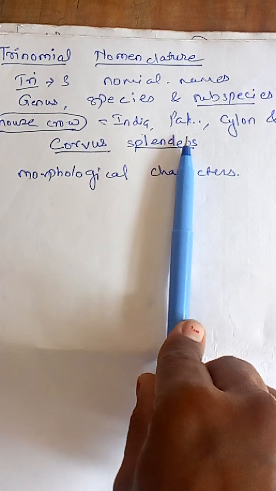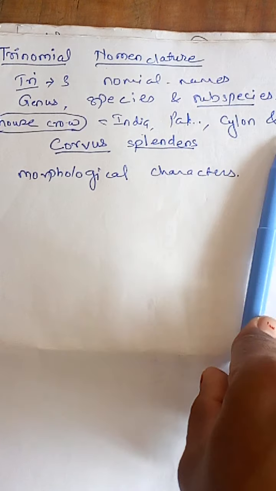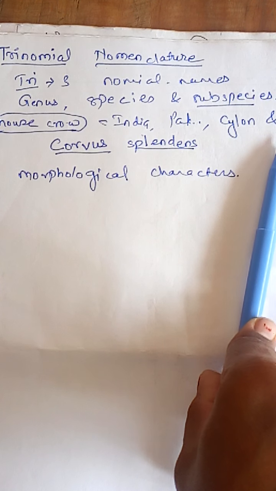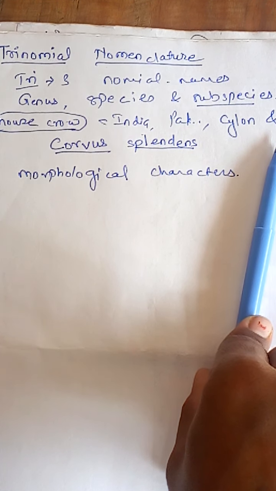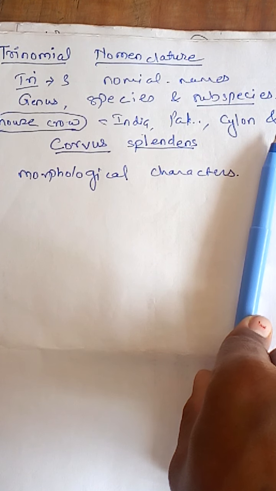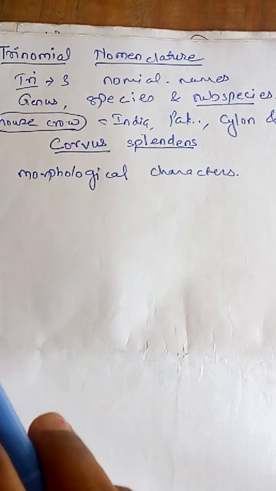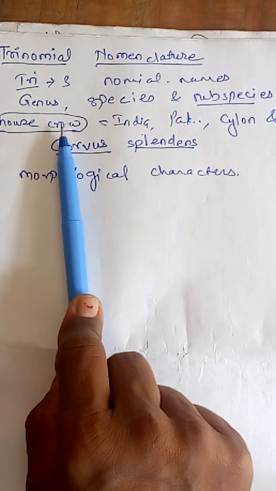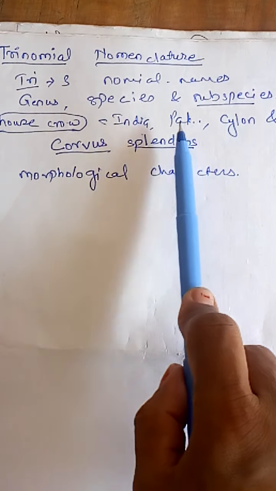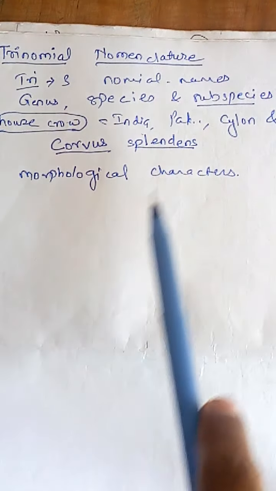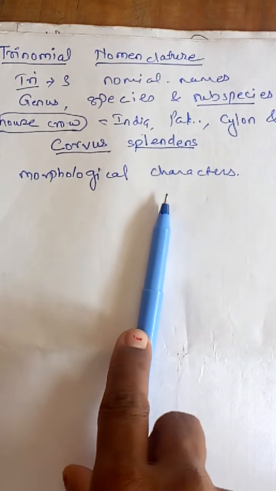India and Burma are different countries, and due to environmental factors the situation in those countries differs from one another. So though it is the same crow, in India, Pakistan, Ceylon or Burma there are slight morphological changes.